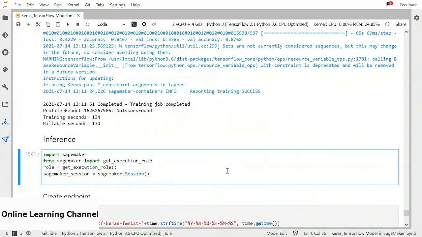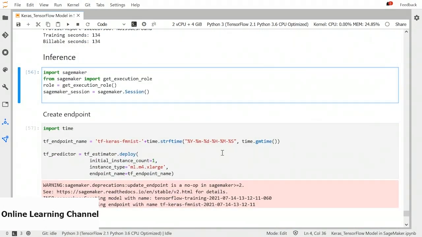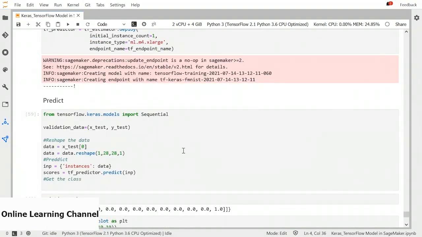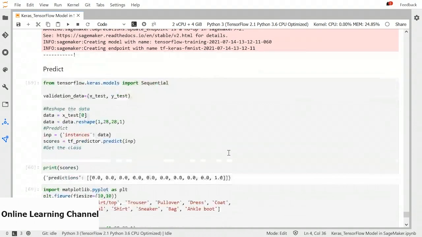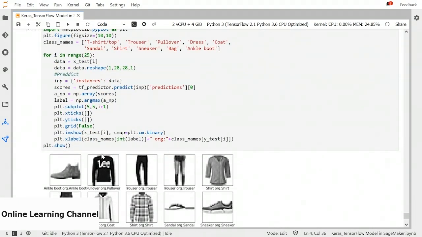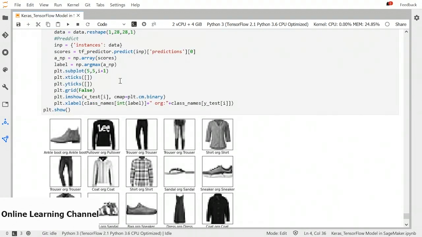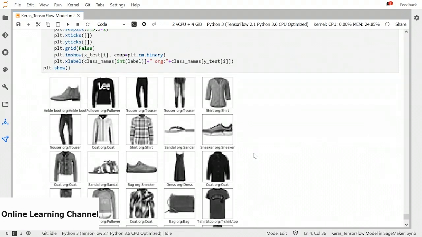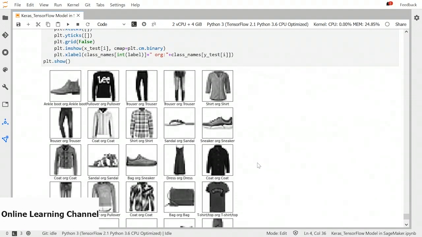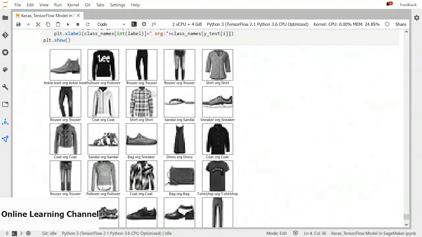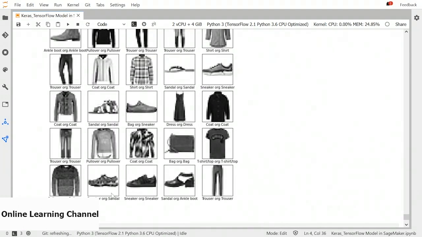So next step is to perform inference. Similar to other built-in algorithms, we can deploy it using TensorFlow estimator we created earlier. We will predict the data just like we did for built-in algorithms. We can also take a sample of our test data, perform predictions, find the original label, and map these into matplotlib.pyplot. So we can see almost all of them are correctly identified, but this sandal was identified as sneaker. And another problem is this ankle boot was identified as sandal because the image is noisy here.